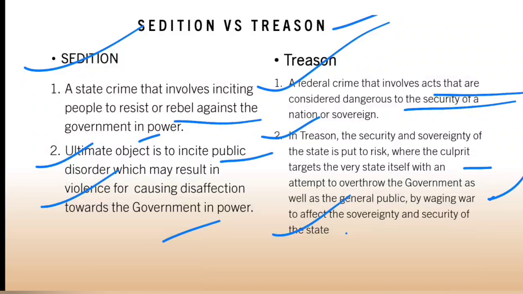So considering the new provision, section 152 of BNS, whether it is really the offense of sedition or it is treason, considering and examining both these concepts, let me know what is the real nature of this provision, whether it is sedition, treason, or a blend of both.